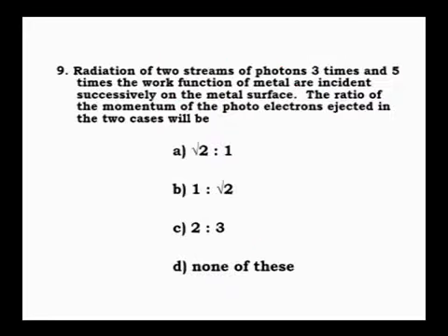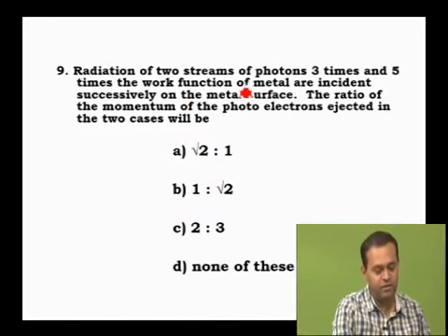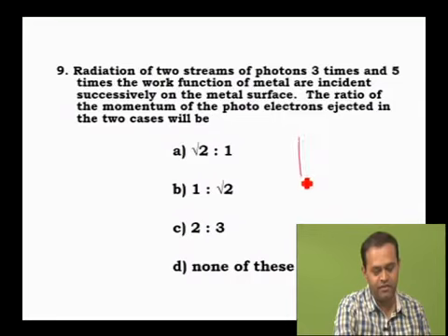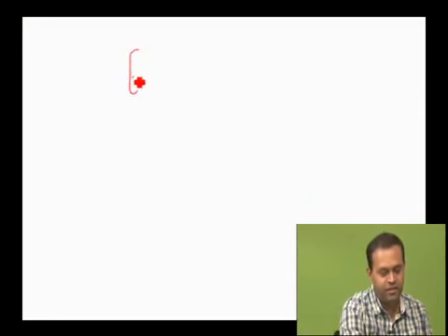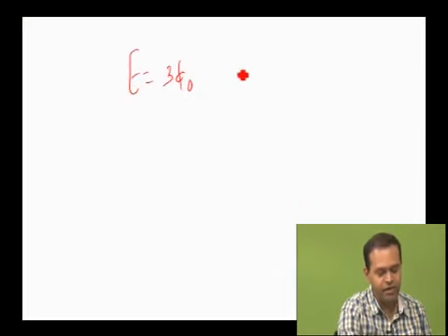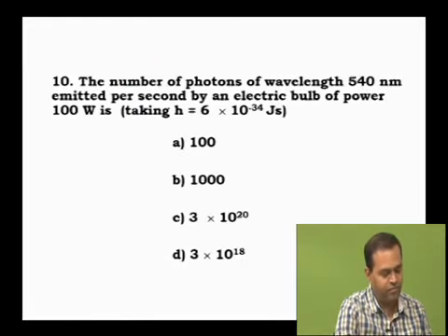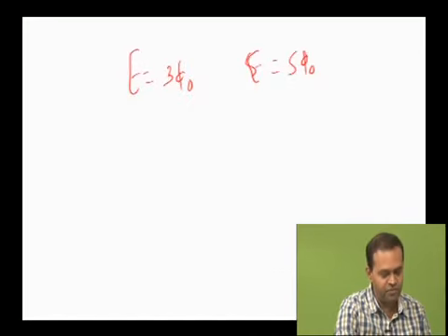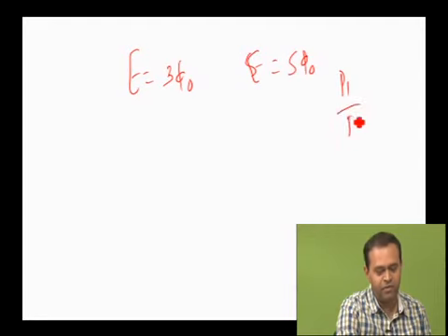Then, question number 9. Two streams of photons with energies 3 times and 5 times the work function are incident successively on a metal surface. The ratio of the momentum of photoelectrons ejected in the two cases will be. Anyway, the given data is: the first energy will be 3 times the work function and the second will be 5 times the work function. Now we have to find the ratio of momentum of ejected photoelectrons, that is, calculate P1 by P2.